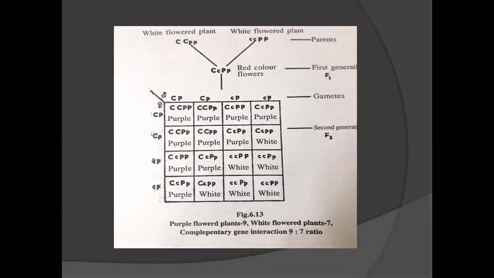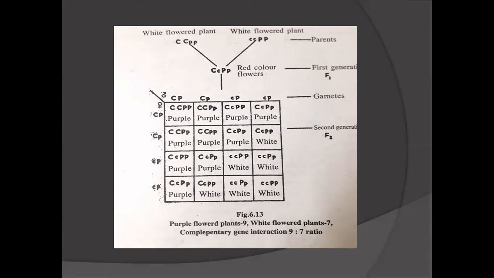So see this Punnett board, when they cross two plants, one is a white flowered plant with genotype capital C, small p, and another white flower, both are white but the genotype is different: small c, capital P. When they cross these two white plants, in the F1 generation they got the red color flowers.